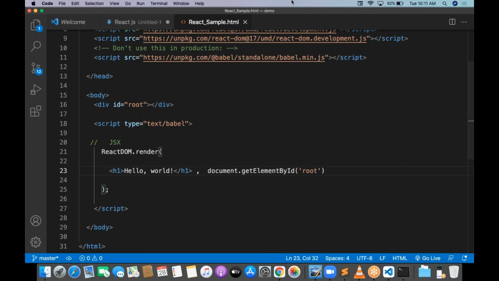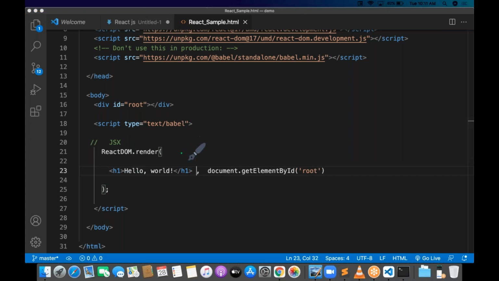What is the first parameter, Andy? What is the first parameter? We have the first parameter, we have the second parameter. Inside the React DOM.render, we have two parameters. First parameter is HTML, second parameter also HTML. First parameter is what I need to render. The first question that should arise in your mind: what I need to render, where I need to render.